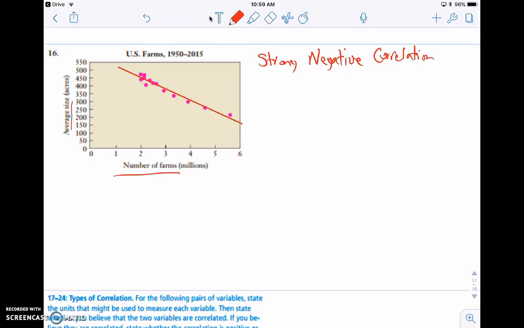As the number of farms is increasing, their average size is getting smaller. That could be due to restraints in land. People could be splitting their farms, selling off a part of their farms to someone else. There could be all sorts of variables in here.